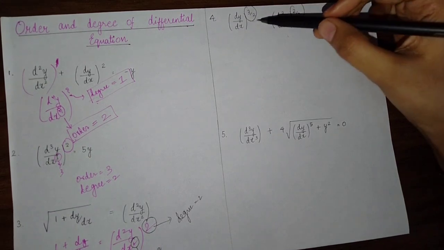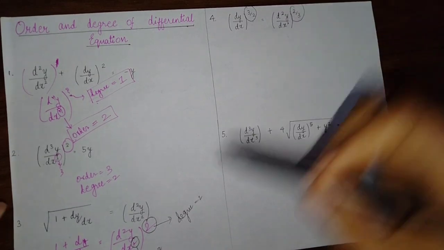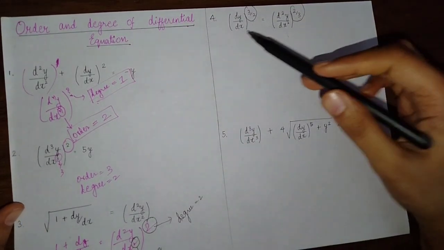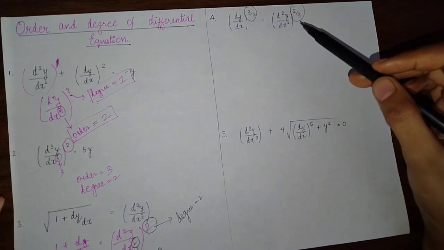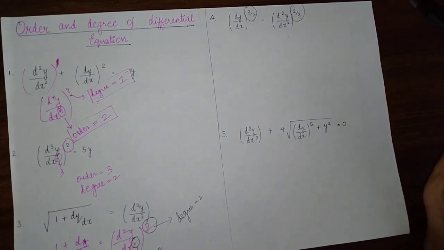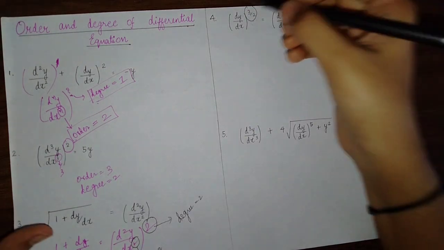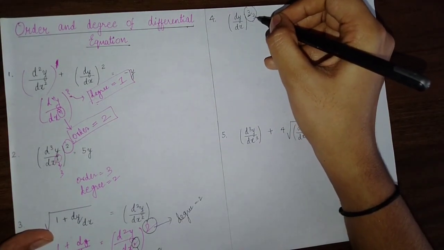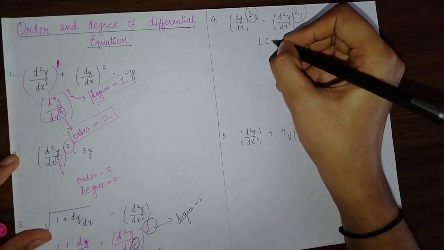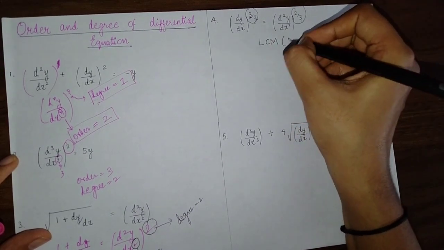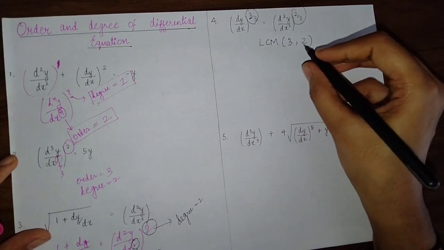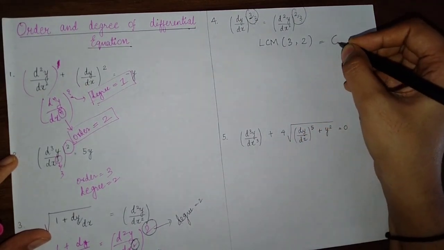So how can we remove this? Here it was 1 by 2, so we would take its square. But here what do we have to do? Then you simply have to take the LCM. Here the numerator term is 3 and the denominator is 2. So you have to take the LCM of the numerator and denominator. What will be the LCM of 3 and 2? That is nothing but 6.